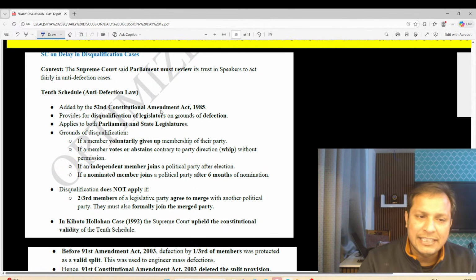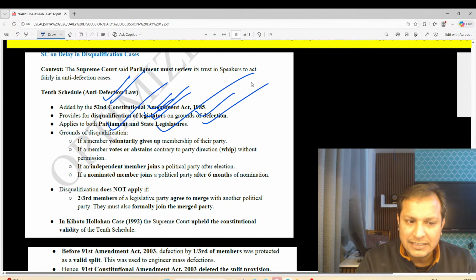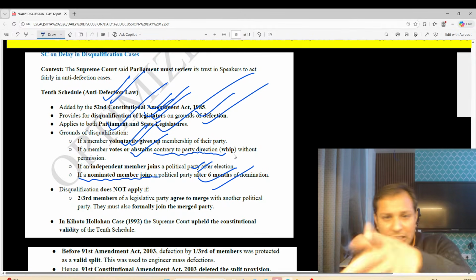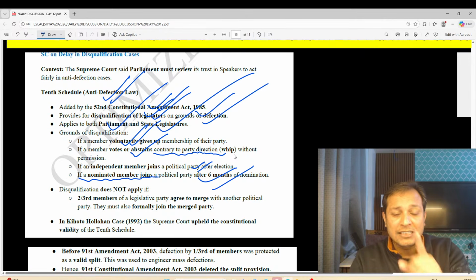You can read about the anti-defection law. It was added by the 52nd Amendment, 1985. It provides for disqualification of legislators on the grounds of defection. It applies to both Parliament and state legislatures. It disqualifies members who voluntarily give up party membership, or if a member votes or abstains contrary to the party whip, or if an independent member joins a party after election, or if a nominated member joins after 6 months. After 6 months, he will be disqualified. Before 6 months, he can join. An independent member should not join a party after elections.